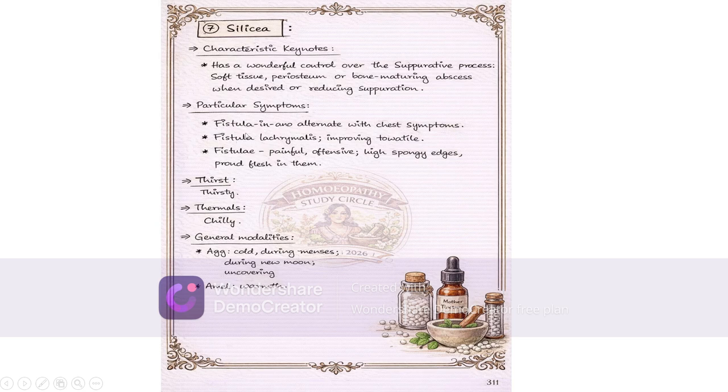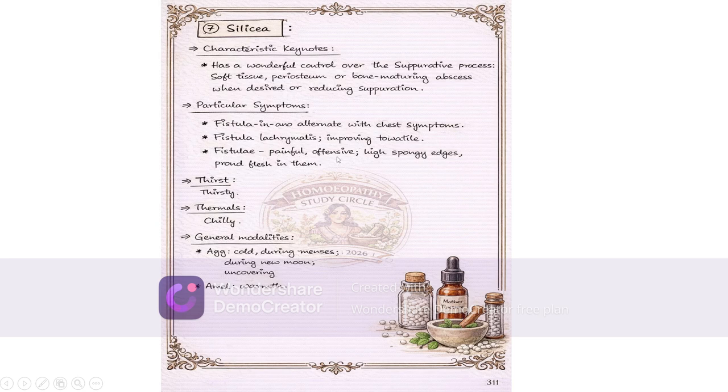So particular symptoms: fistula in ano, alternating with chest symptoms. So fistula with asthma, fistula in ano with cough, fistula in ano with pneumonia, such cases we can think of Silicea. Fistula lacrimalis, improving too little. It does not improve easily.